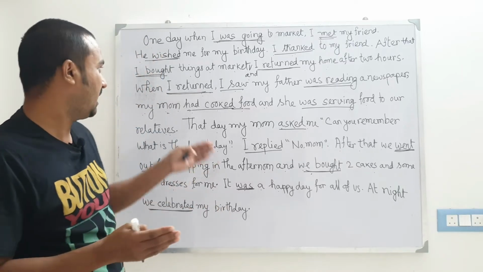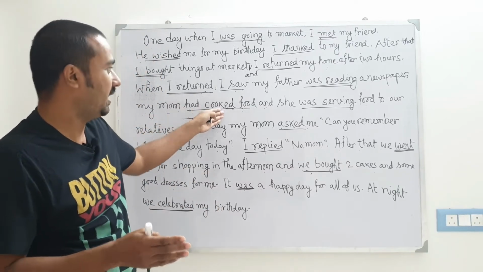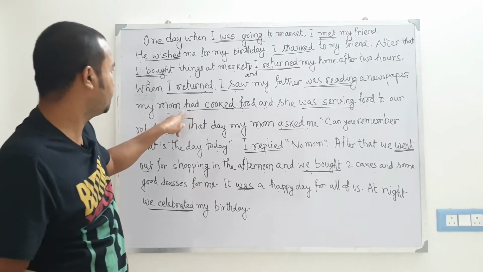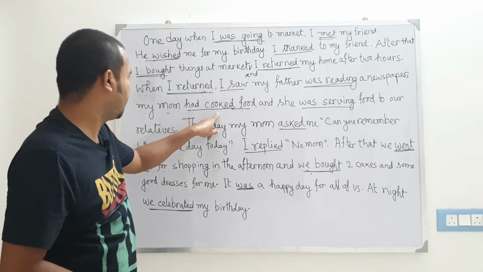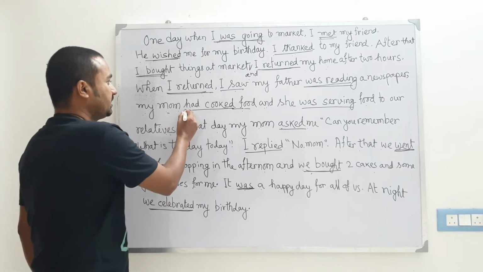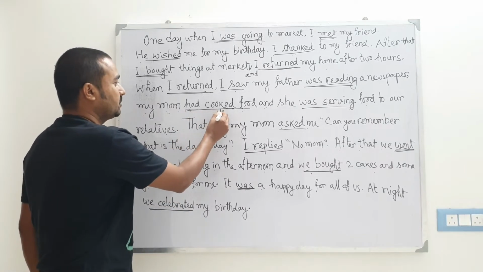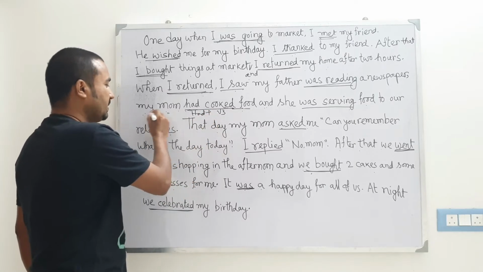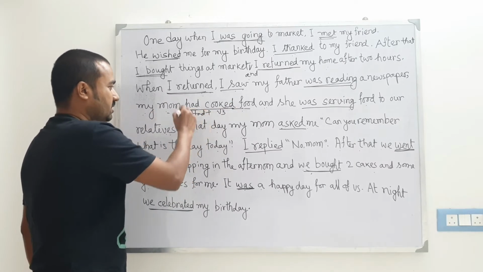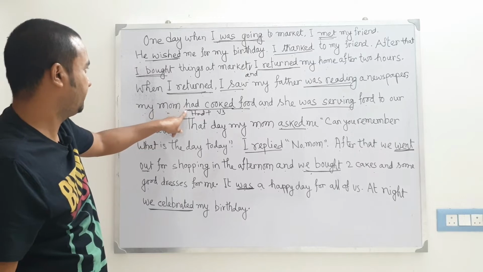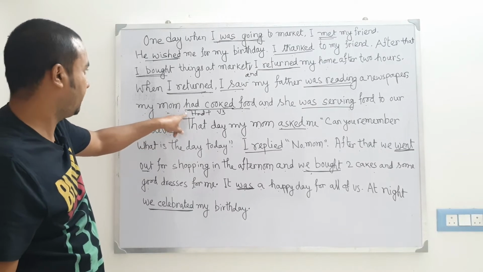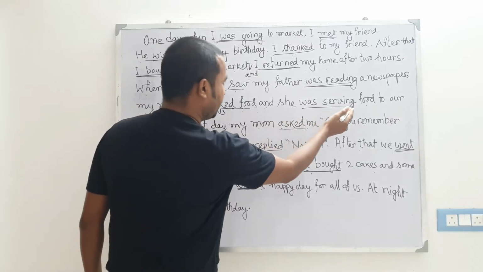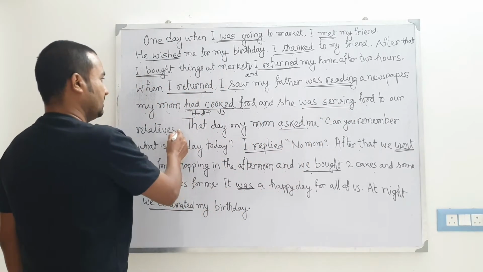So it means earlier she had made food and after that she was serving the food. So here we used past perfect tense. Had, you can see the had is here and the V3 is also here. Had plus V3. It means this past work was done first. So my mom had cooked food and she was serving food to our relatives.